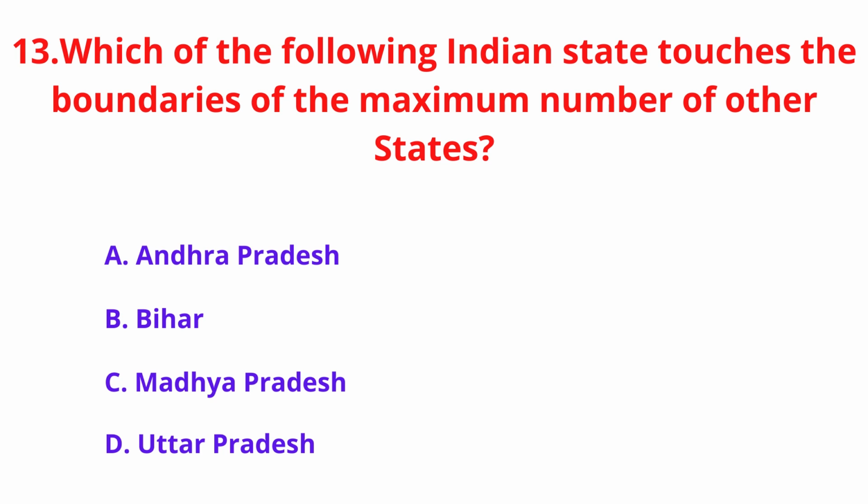Which of the following Indian states touch the boundaries of maximum number of other states? A. Andhra Pradesh, B. Bihar, C. Madhya Pradesh, D. Uttar Pradesh. And the answer is D. Uttar Pradesh.